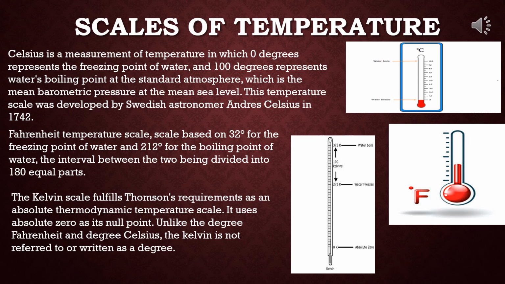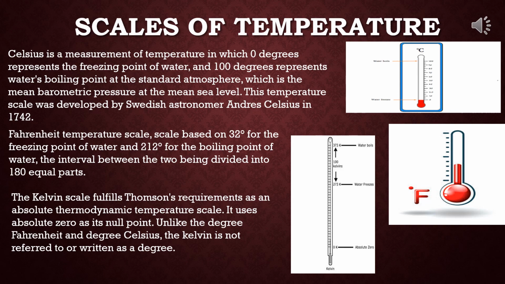See the second one. This is degree Fahrenheit written, that is Fahrenheit scale. And the third one is Kelvin scale. The Kelvin scale fulfills Thomson's requirements as an absolute thermodynamic temperature scale. It uses absolute zero as its null point. Unlike the degree Fahrenheit and degree Celsius, the Kelvin is not referred to or written as a degree. See the third diagram, this is the Kelvin scale. Here also the two fixed points have been explained properly.